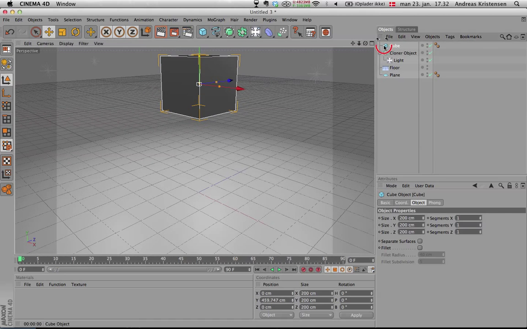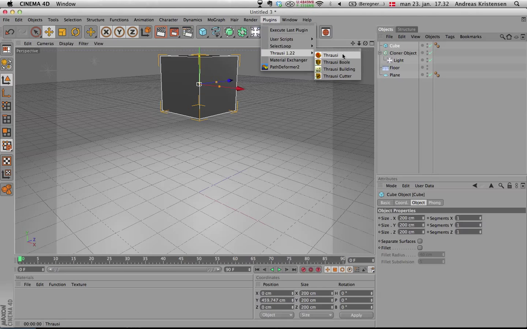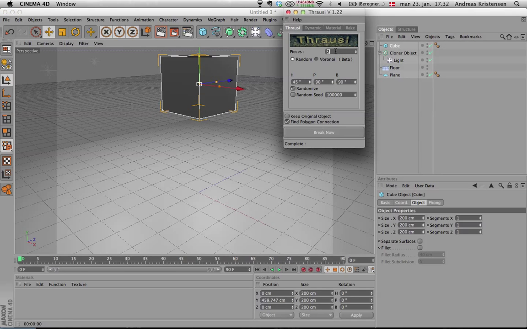Then we're going to cut the cube into pieces. I'm using a plugin called Drowsy. You can download it online. I will put a link in the description. So choose the cube and go to plugins, Drowsy, and I will choose 320. Just click break now, and Drowsy will then break the cube for you, and it will be ready.